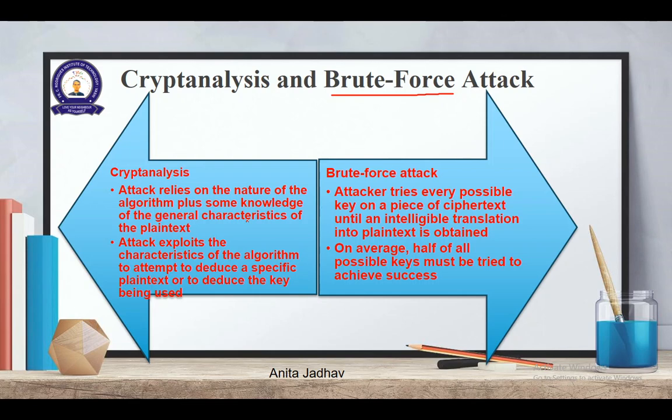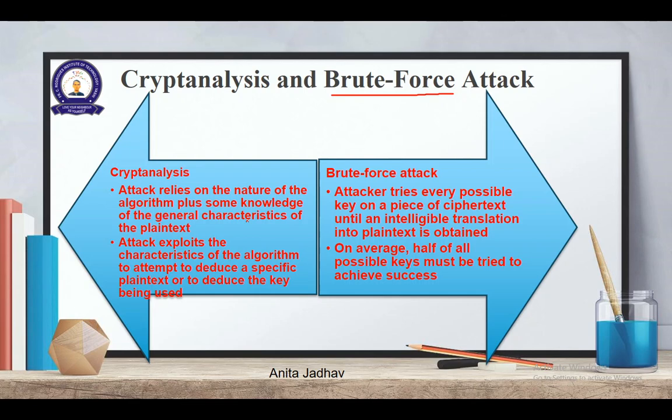What is a brute force attack? Here the attacker tries every possible key on a piece of ciphertext until an intelligible translation into plain text is obtained. On average, half of all possible keys must be tried to achieve success.